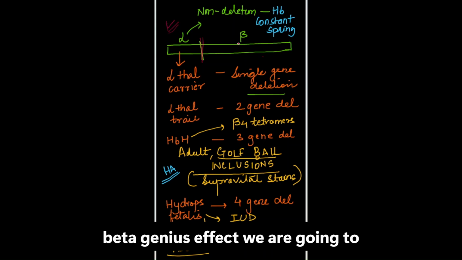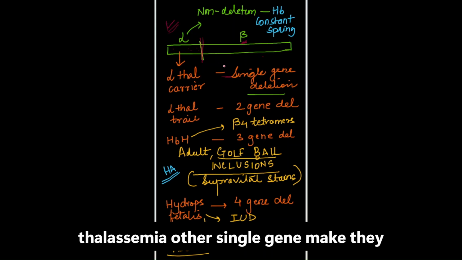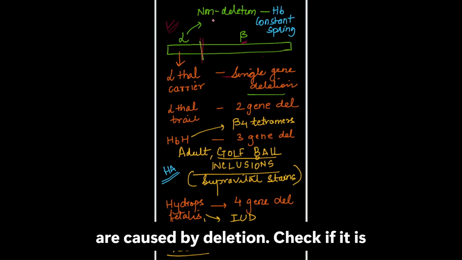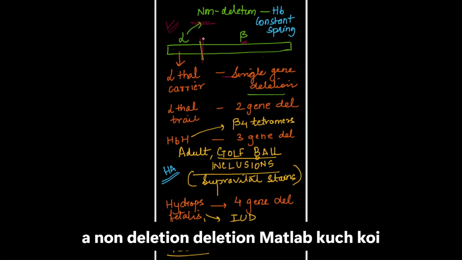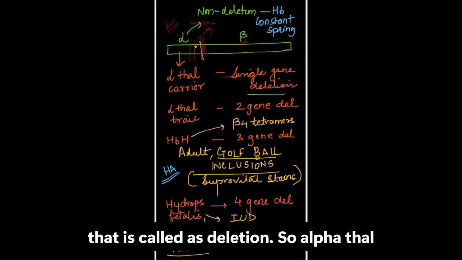Beta thalassemias, where the beta gene is affected, we are going to discuss next. So what happens in alpha thalassemia? If a single gene is affected, they are caused by deletion. If it is non-deletional... deletion means a gene breaks off and gets deleted. That is called deletion.